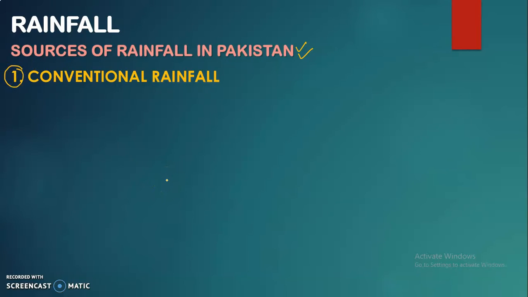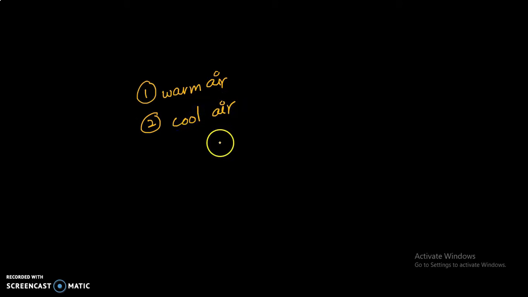Now before I move towards the diagram of this one, let me clarify a little concept. There are two kinds of air. Number one is the warm air, and number two is the cool air. Warm air is the one which is lighter, that is why it rises.